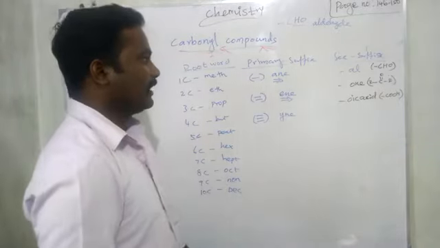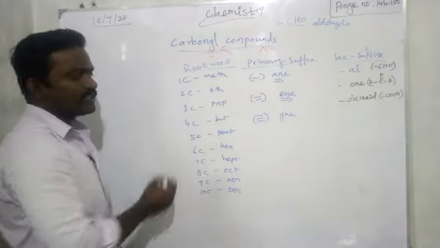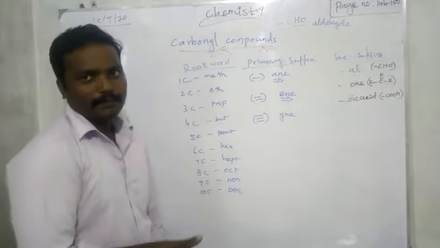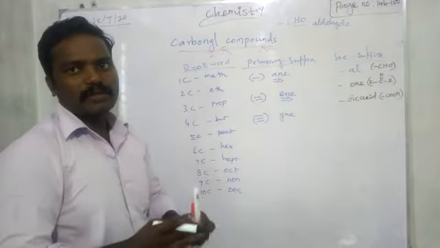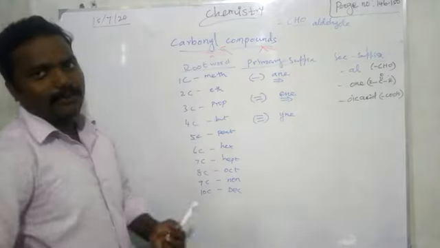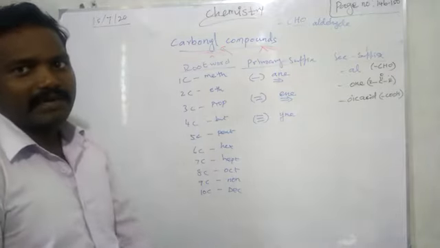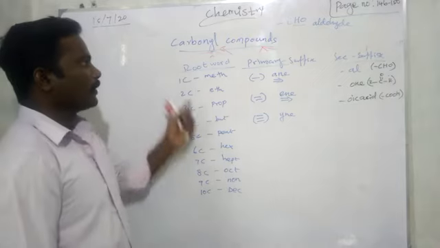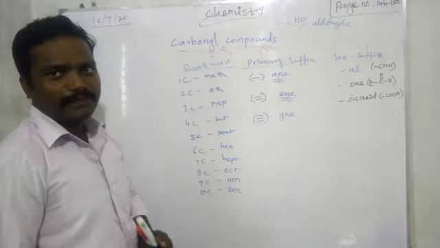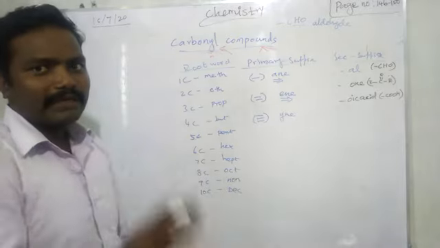Okay, right. Then prefix also you want to add something. So depending upon the compound it will come. Is there any branch or side chain? Then only we need to write any prefix. Otherwise we need not write any prefix. Listen carefully. Root word, first primary suffix, secondary suffix, prefix only it will come.